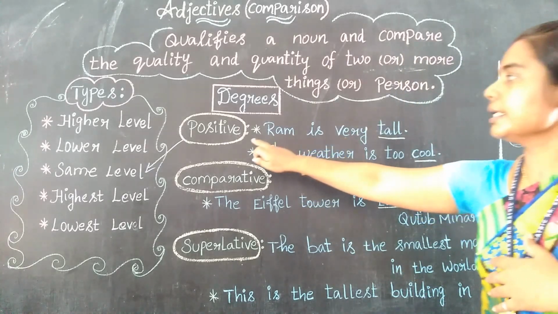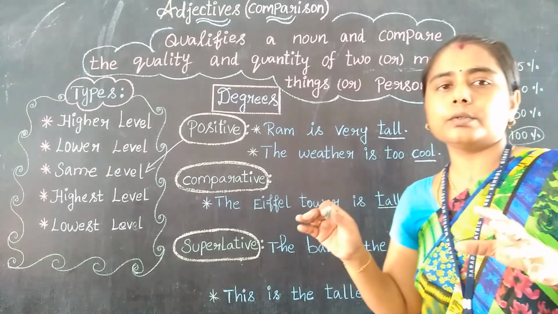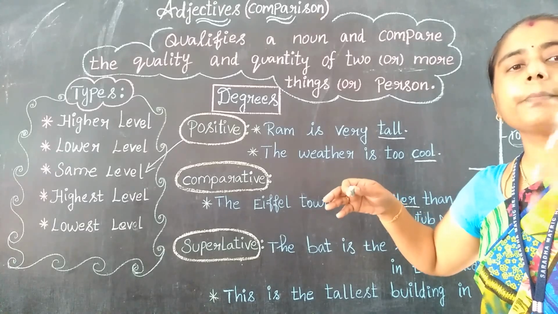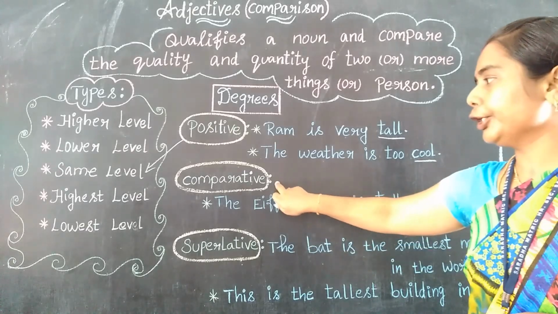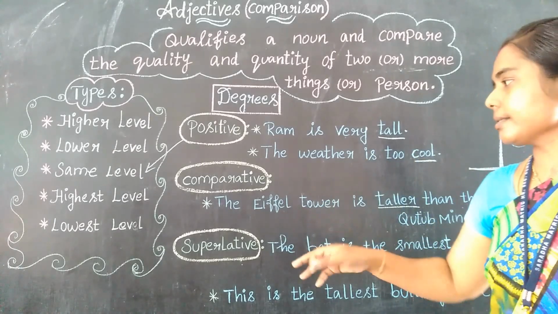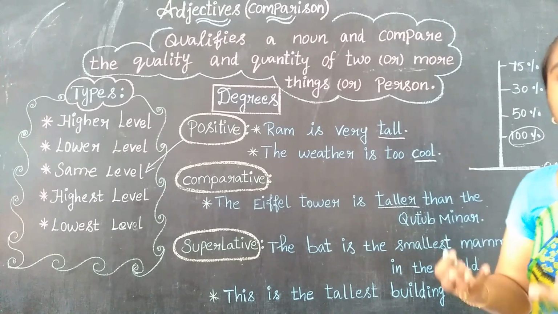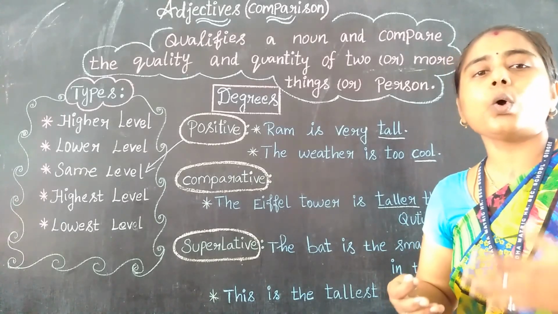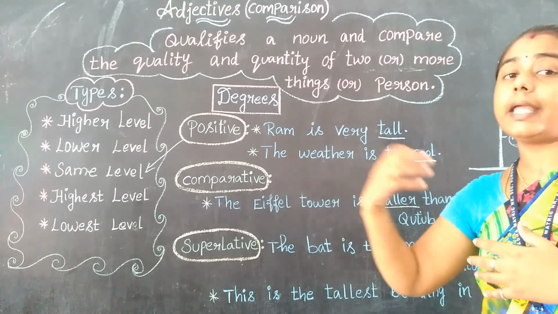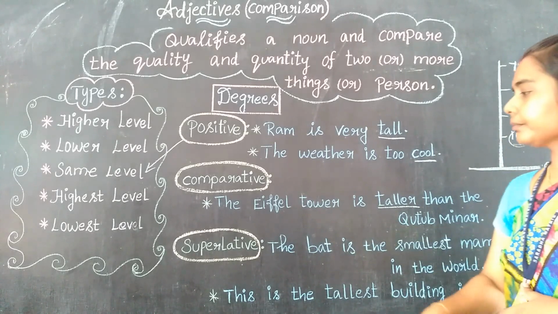See, positive is like a simple sentence. It will not compare with any other one. Yes. So this is not a comparing sentence. This is a simple sentence, right? Then comparative, yes, of course, exactly. We are going to compare with others. That is the comparative. So taller than, bigger than, smaller than, larger than, younger than, older than. So we always use these to compare with any other, right? So in comparative degree. Next, superlative.